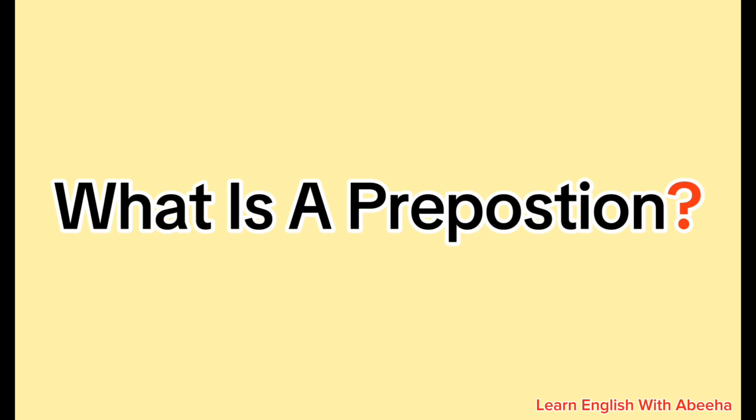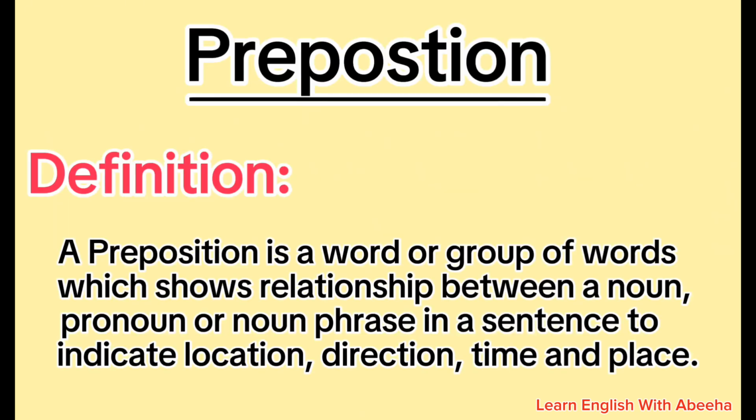What is a preposition? Definition: a preposition is a word or group of words which shows the relationship between a noun, pronoun, or noun phrase in a sentence to indicate location, direction, time, and place.